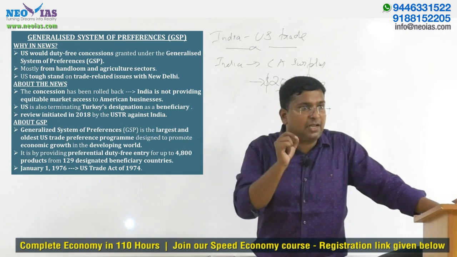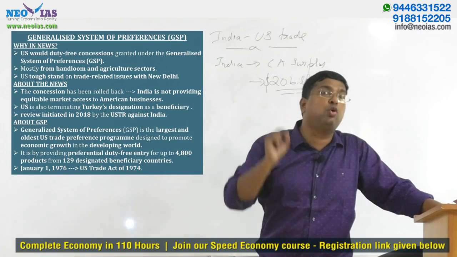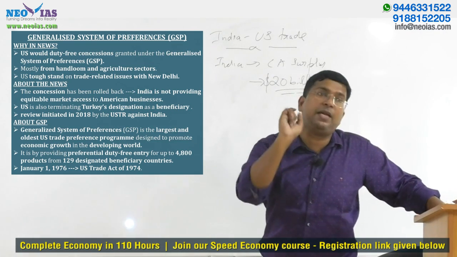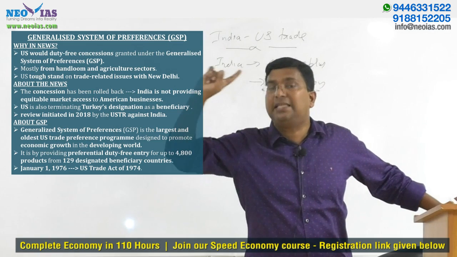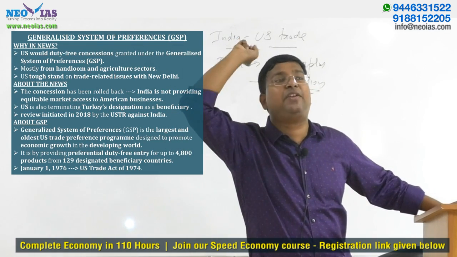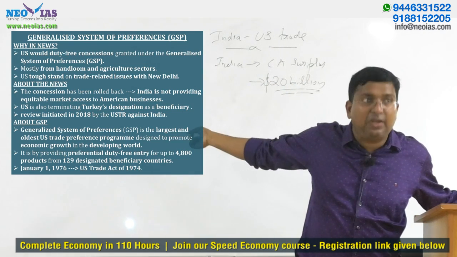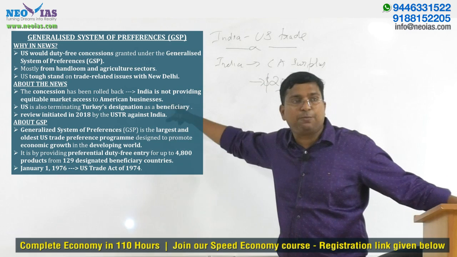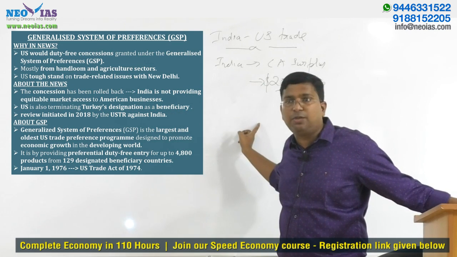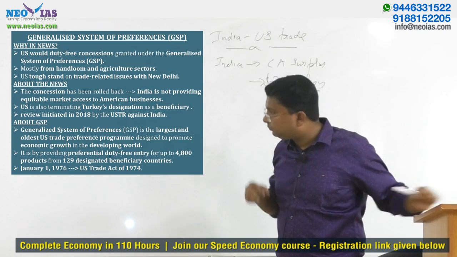It qualifies under the exemptions which we have studied under MFN status. We will discuss MFN again, and at that time you can connect GSP with MFN. There is a relationship between GSP and most favored nation. We will discuss it.